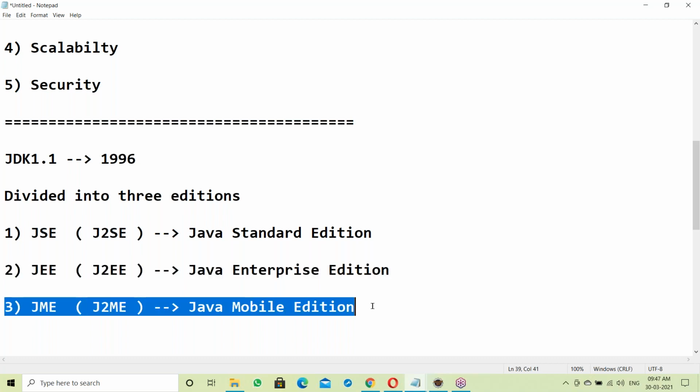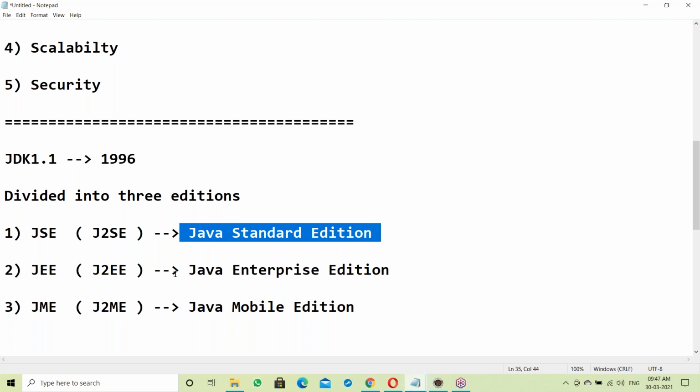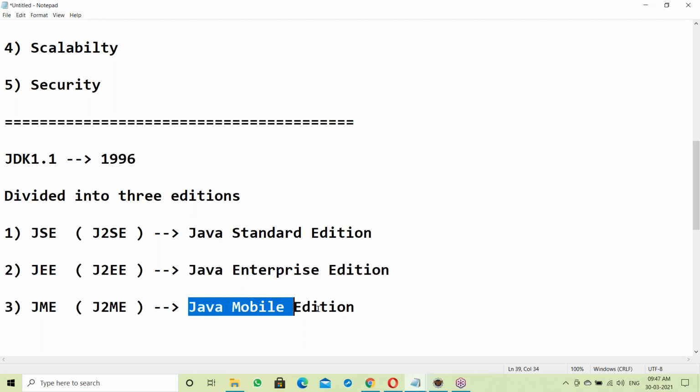We'll discuss the features of the different editions: what Standard Edition provides, what Enterprise Edition provides, and what Mobile Edition provides. All of these we'll discuss.